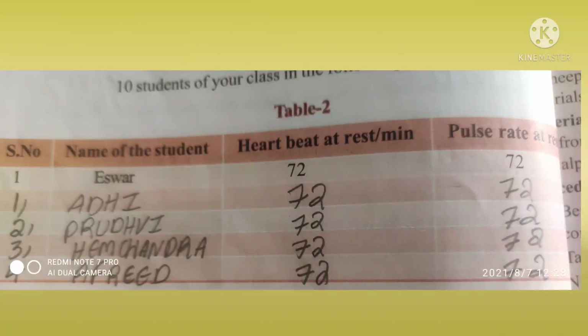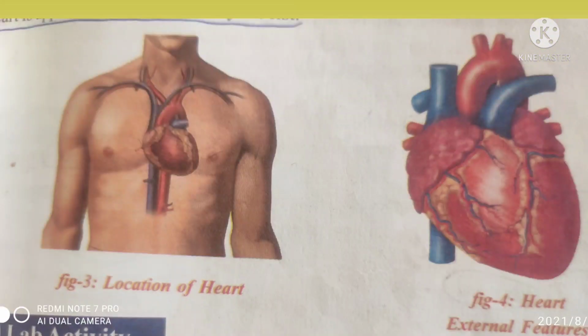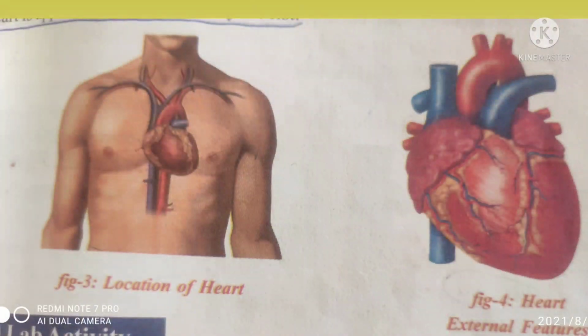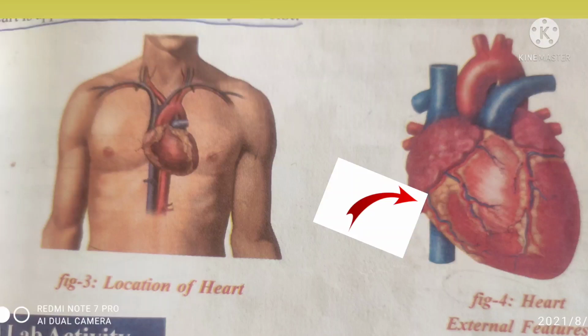Okay. Next, children, we are going to the next topic, external structure of the heart. Do you know, children, all of you have a heart? Yes, children. The heart is a pear-shaped structure or triangle in outline, wider at the anterior end and narrower at the posterior end.